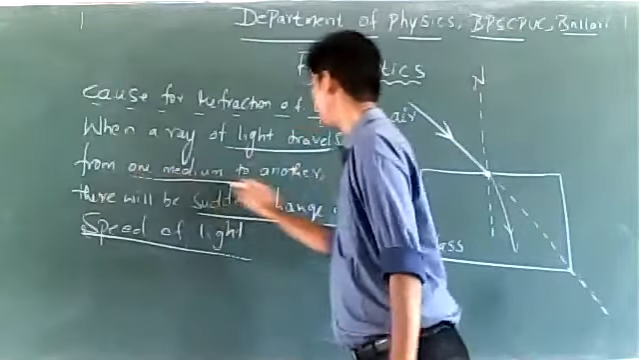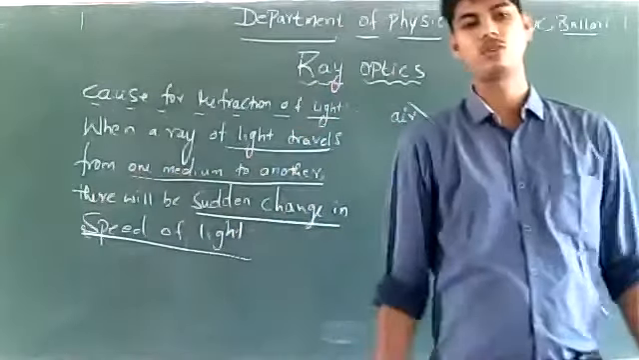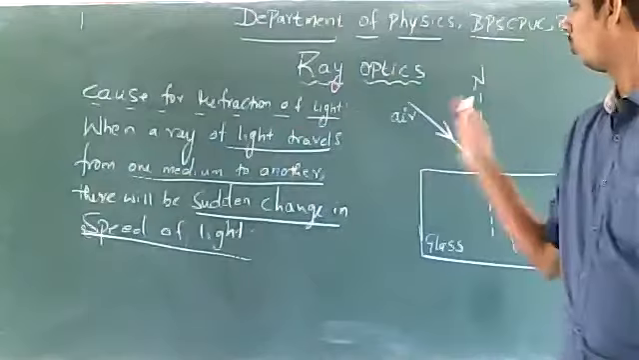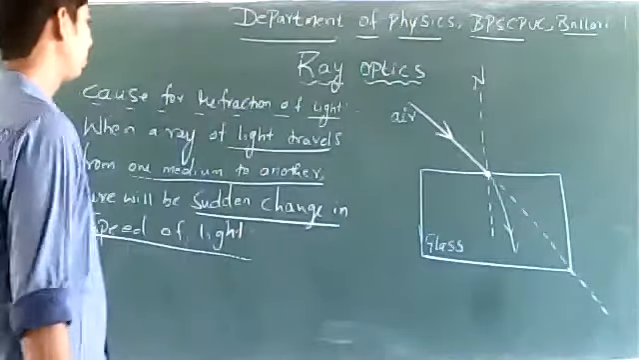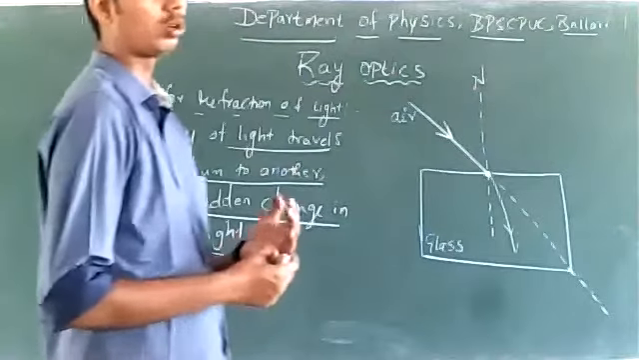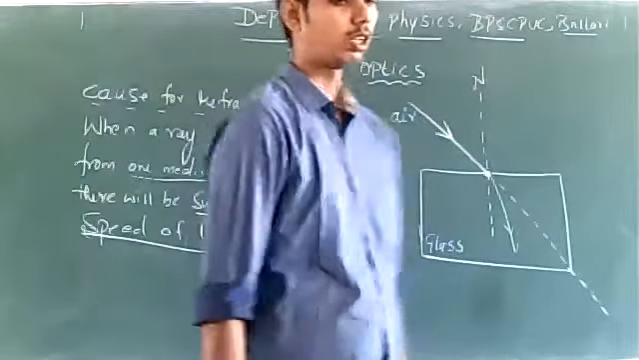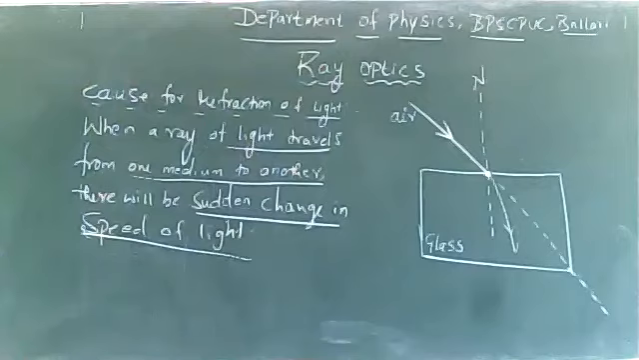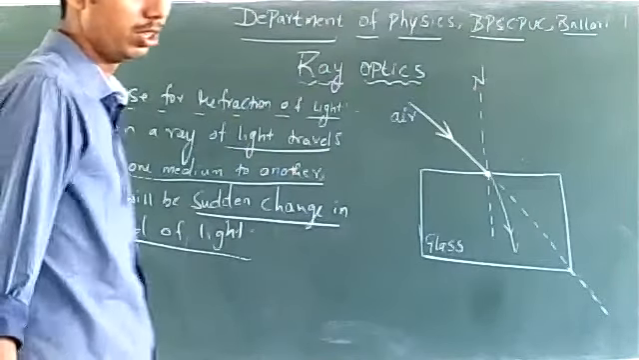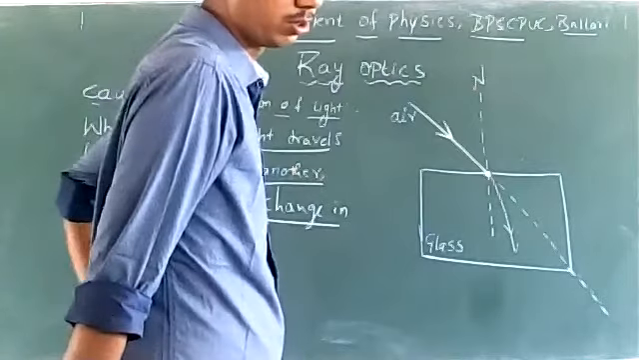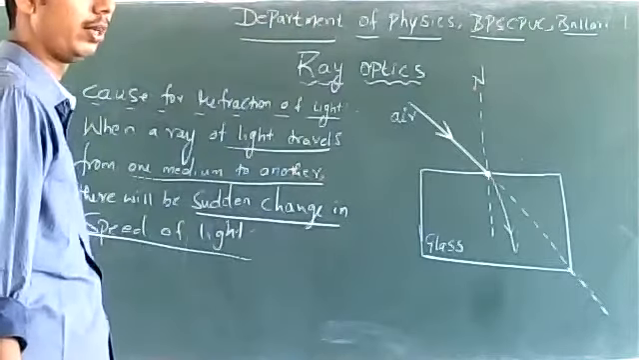When light travels from one medium to another medium, there will be a sudden change in the speed of light, and because of this reason, the ray of light undergoes bending. Is the cause for refraction clear? ಇದ್ರಾಗ ಏನಾದರೂ ಡೌಟ್ ಅದ? Cause for refraction of light.